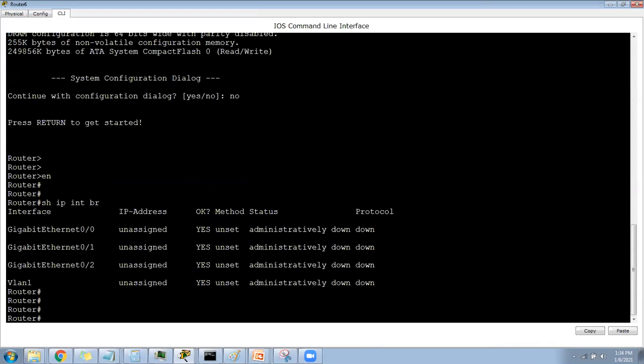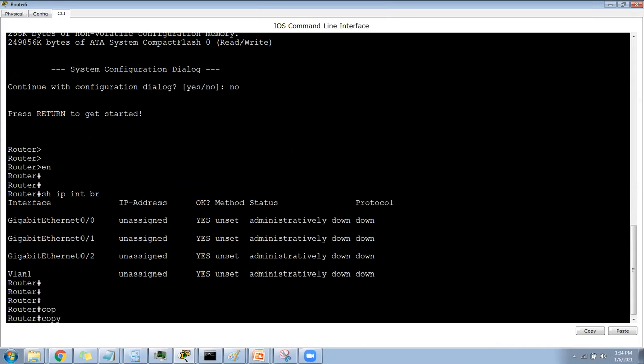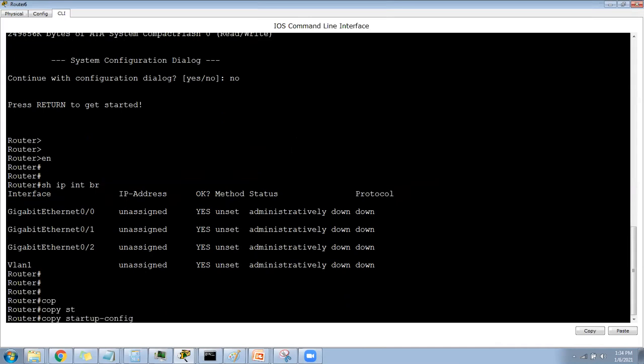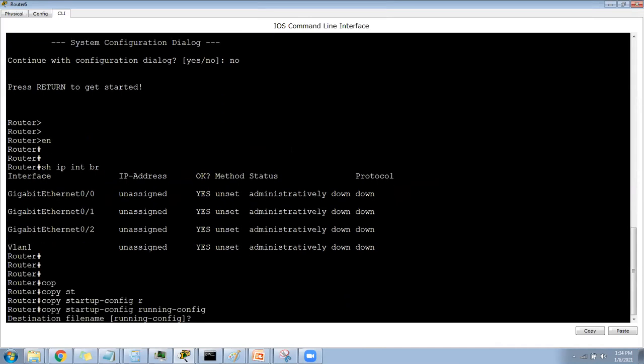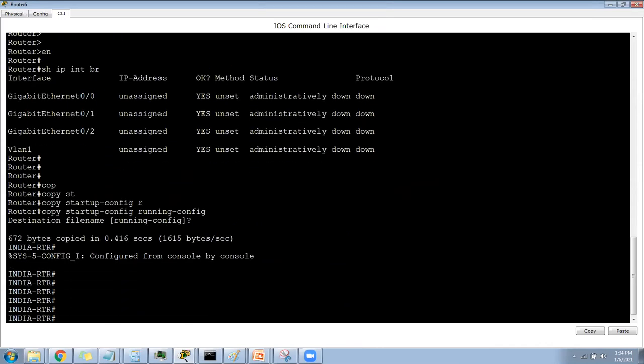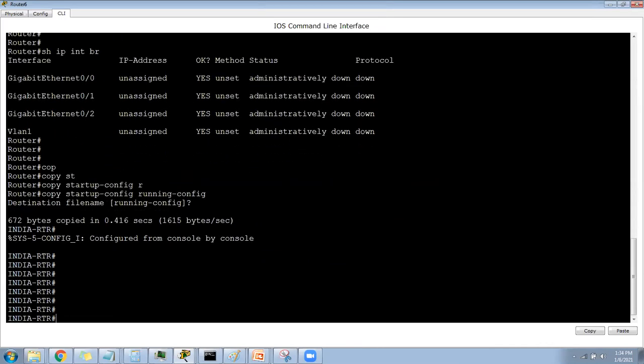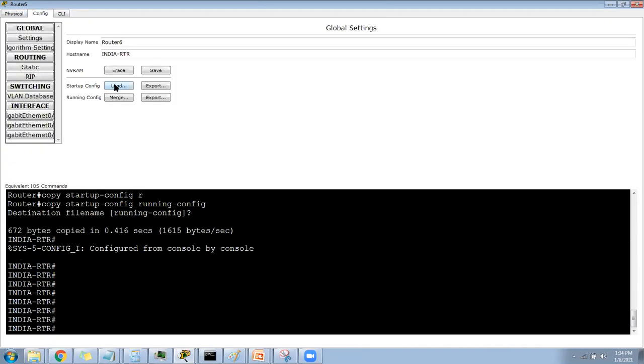So what I need to do, I need to say copy startup configuration to running configuration. Yahoo! Can you see this? Now India router came back. So what I did, I loaded that configuration to see.